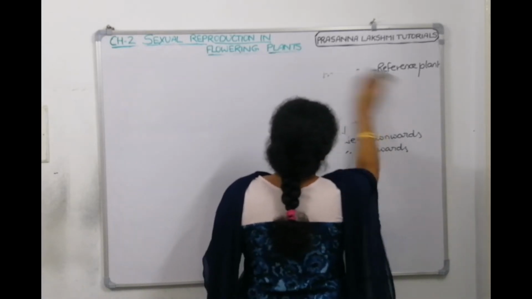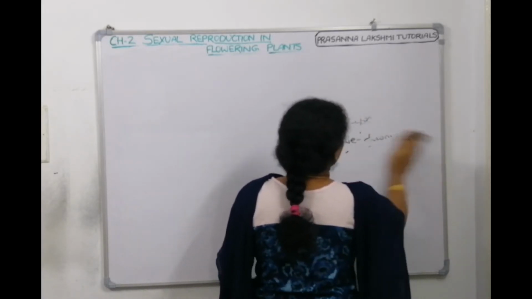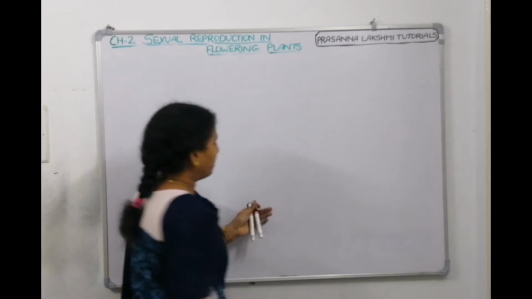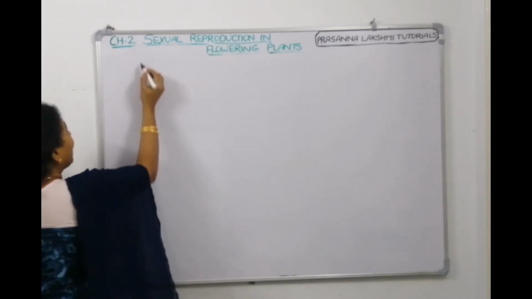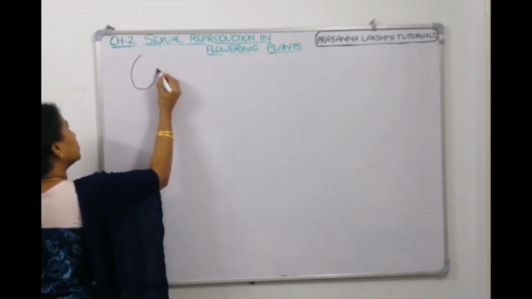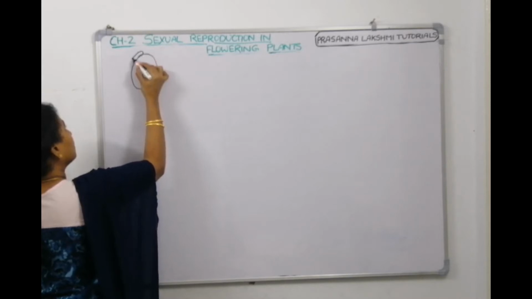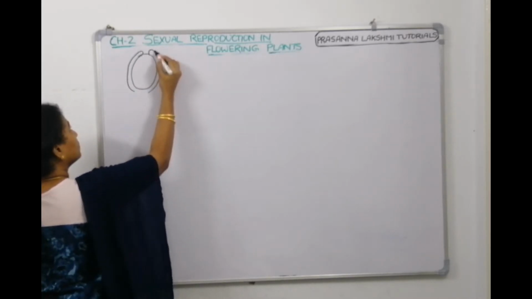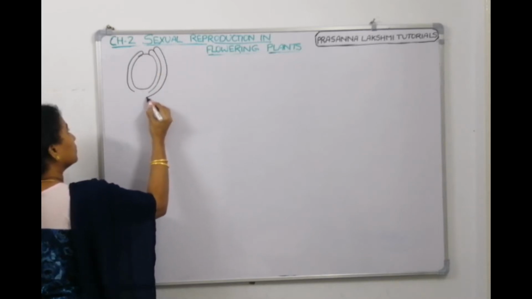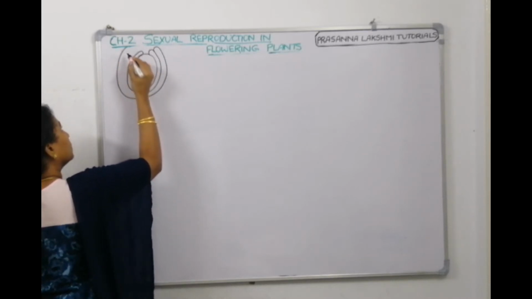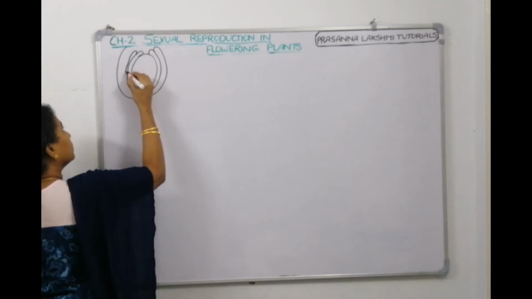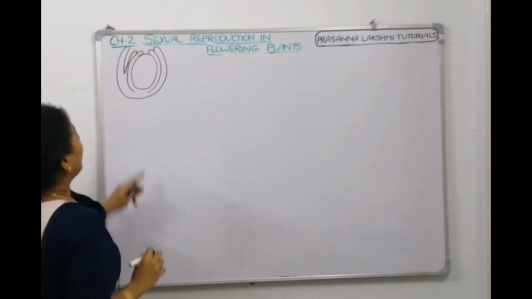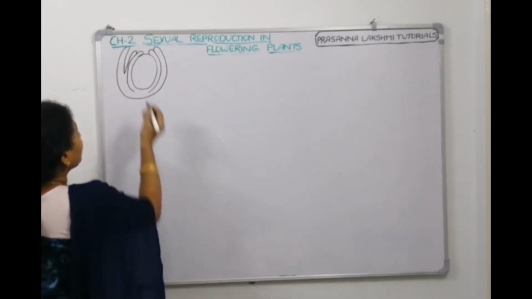Now, we told that the zygote is at the micropylar end. To have a better understanding, let's draw the ovule. Anatropous ovule. And this is the micropyle.